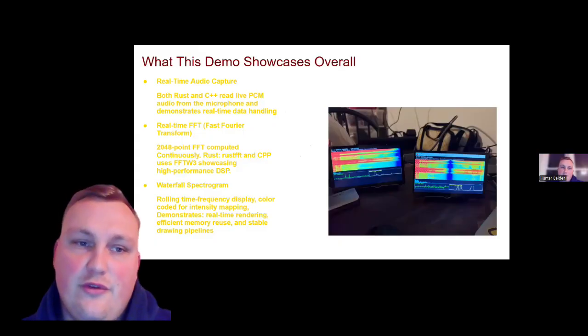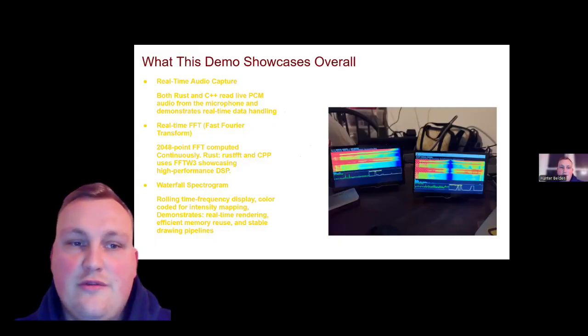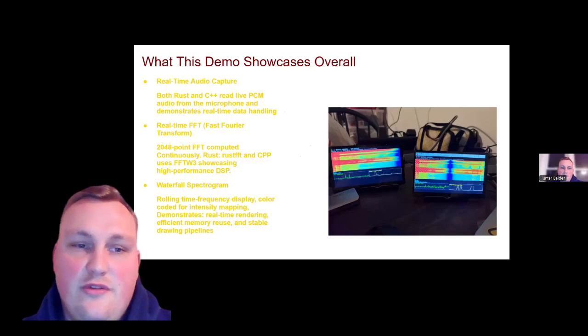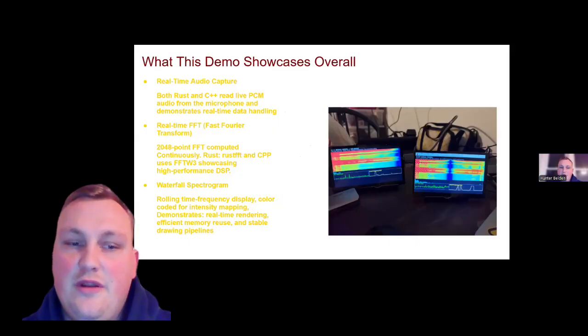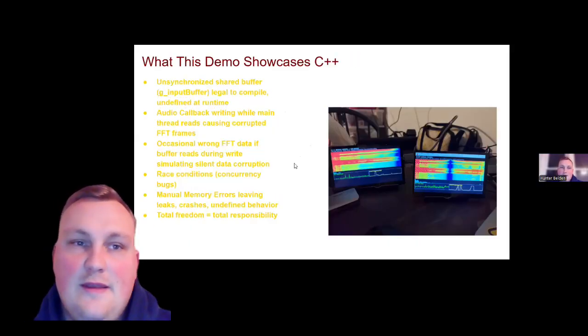Real-time FFT, fast Fourier transform. 2048 point FFT computed continuously. Rust using RustFFT, and C++ uses FFTW3, showcasing high-performance digital signal processing. You will see a waterfall spectrogram, a rolling time frequency display, color-coded for intensity mapping purposes, demonstrating real-time rendering, efficient memory reuse, and stable drawing pipelines.